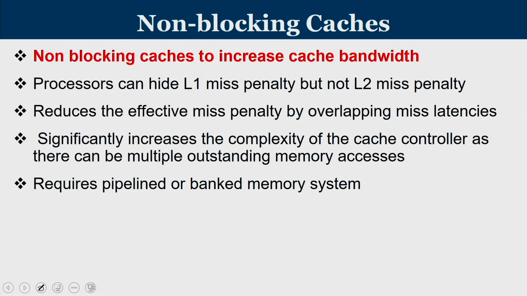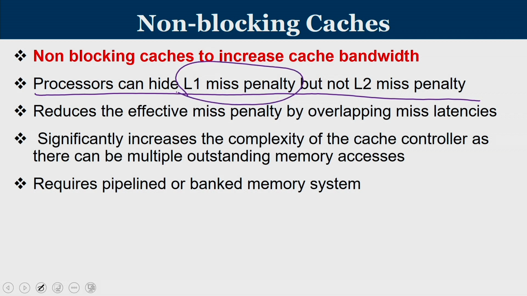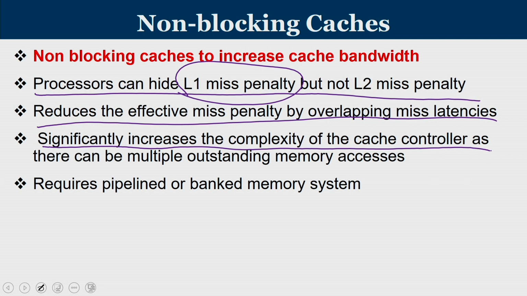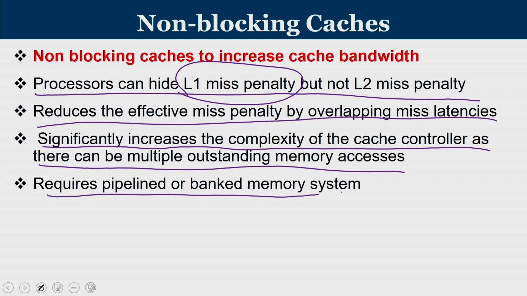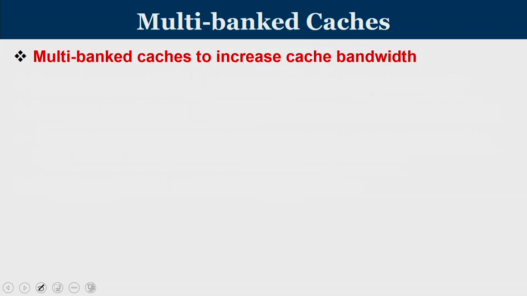Now non-blocking caches, the advantage is processors can hide L1 miss penalty, but sometimes it may not be possible for us to hide L2 miss penalty, because they are very high. Why can the processor hide L1 miss penalty? Because processor is still running, there can be multiple L1 misses parallelly processed, so each miss won't feel that much impact. It reduces the effective miss penalty by overlapping the miss latency. It significantly increases the complexity of cache controller, as there can be multiple outstanding memory accesses, and these memory accesses will return back out of order. It requires pipelined or banked memory system to support it.